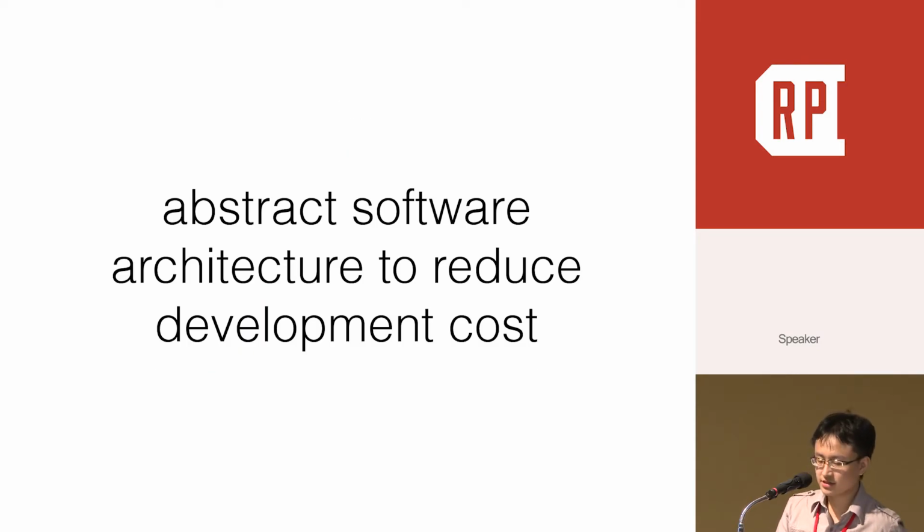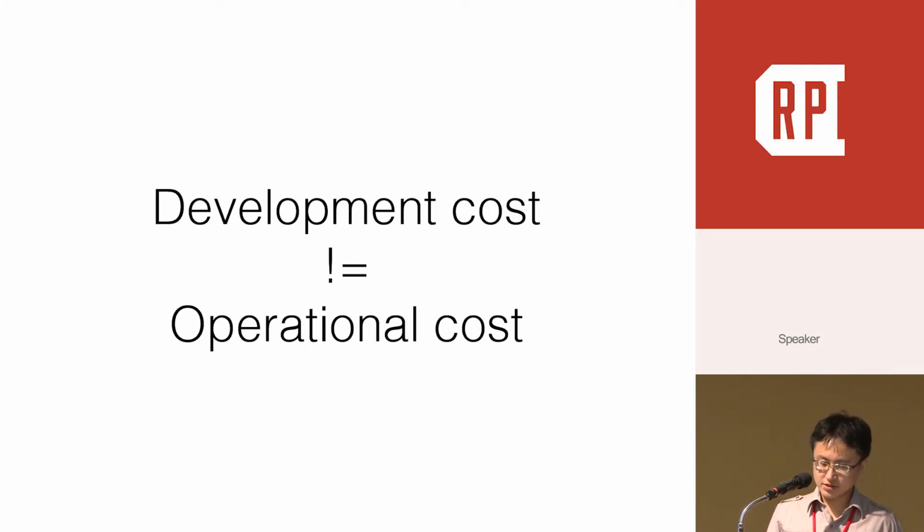Another reason I think is that we often emphasize high-level abstract architecture. We learn design patterns, refactoring, TDD that all bring us code that is more portable and reusable, and reduce our development cost. But one important lesson I learned from my production experience is that development cost is not equal to operational cost.